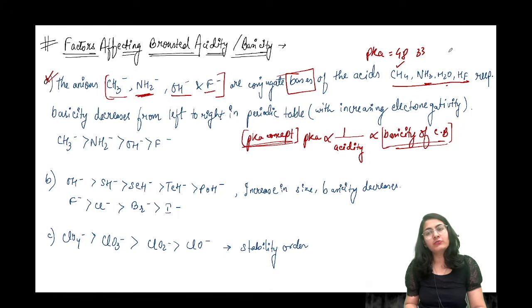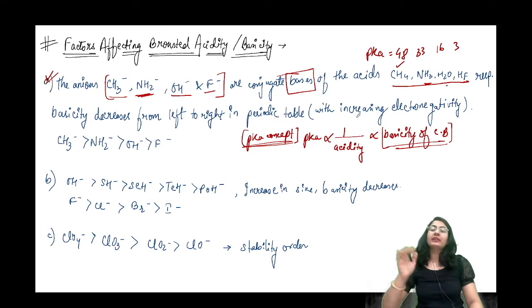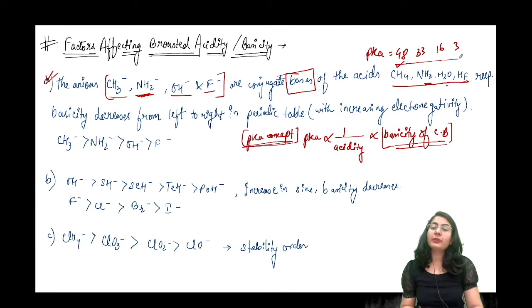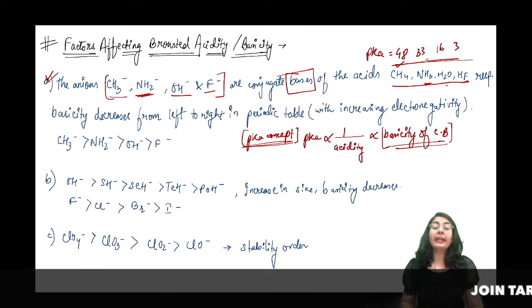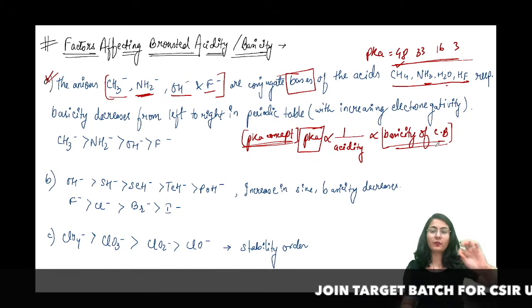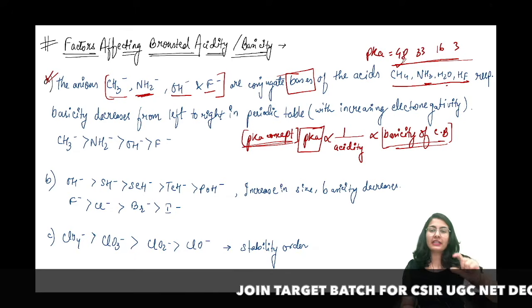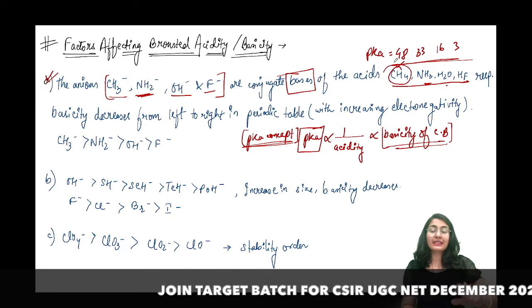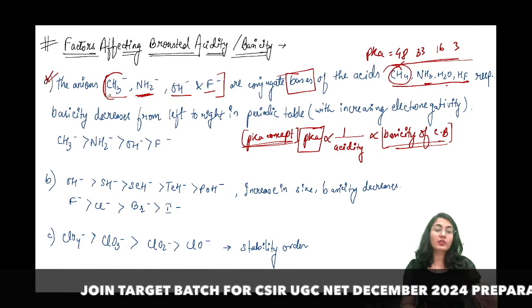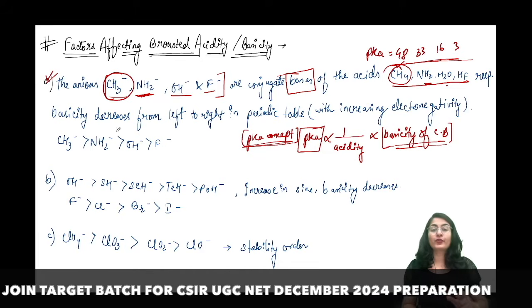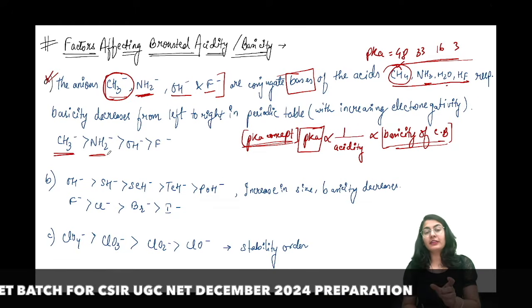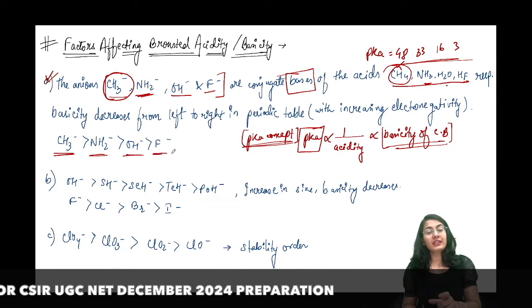For water, it was around 15 to 16. For HF, it was around 3. ठीक है? तो इसका मतलब क्या हुआ? That this is how the pKa value is. I told you that pKa is directly proportional to the basicity of conjugate base. सबसे ज्यादा pKa है मीथेन का, which means that the methyl, the conjugate base, is going to be the most basic. Then comes amide, then comes hydroxide, and then comes fluoride.